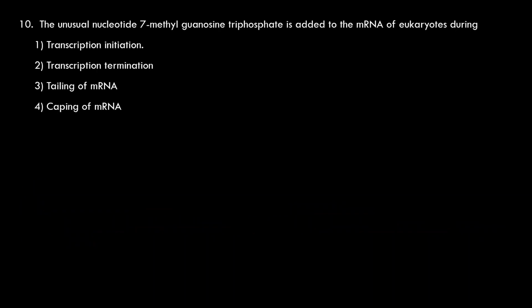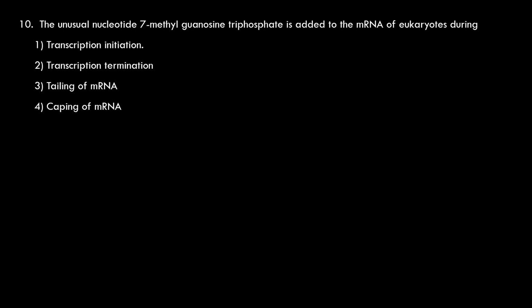Coming to the next question. The unusual nucleotide 7-methyl guanosine triphosphate is added to the messenger RNA of eukaryotes during capping. The addition of 7-methyl guanosine triphosphate at the 5' end of the freshly transcribing messenger RNA is known as capping.